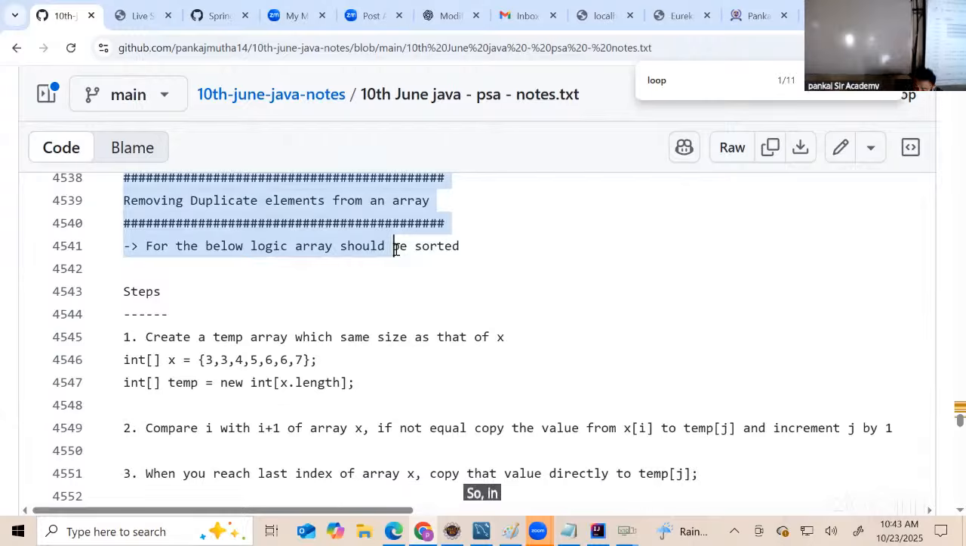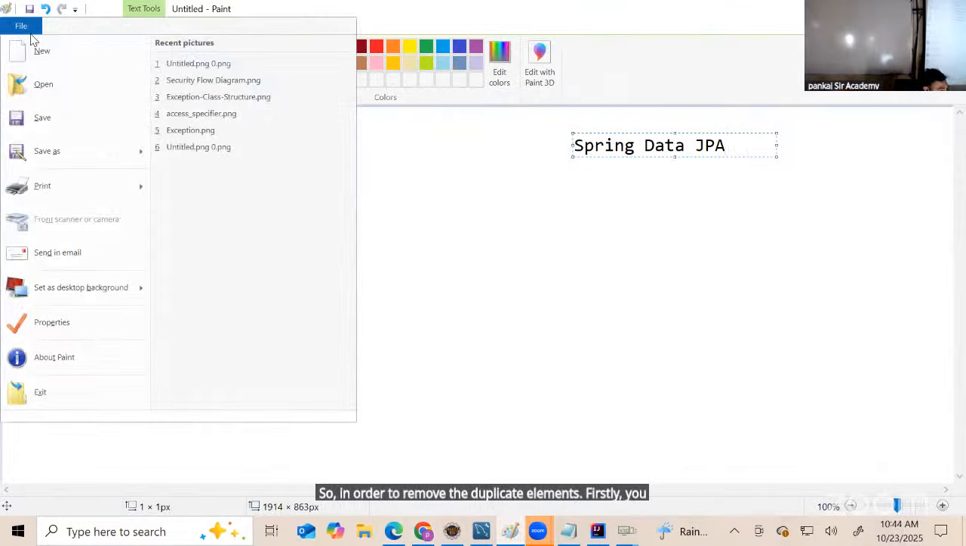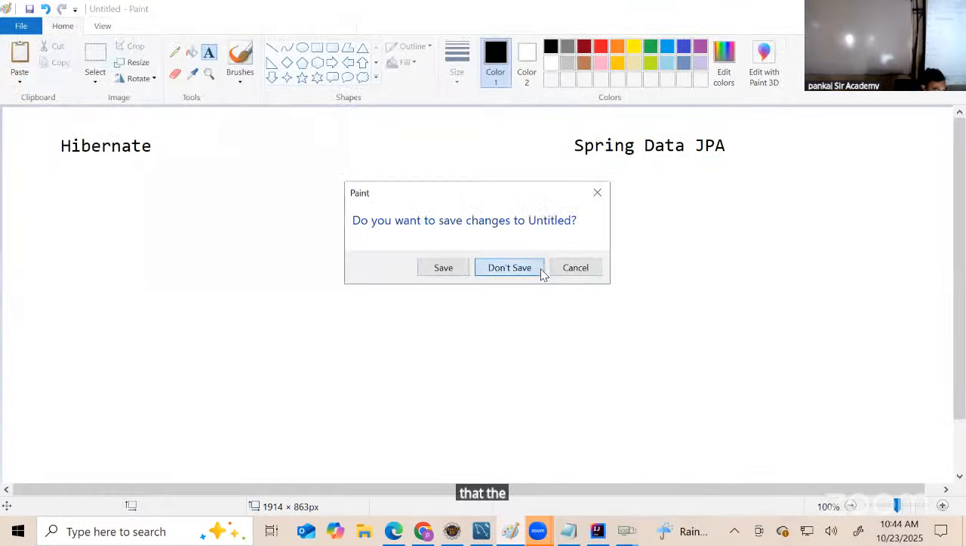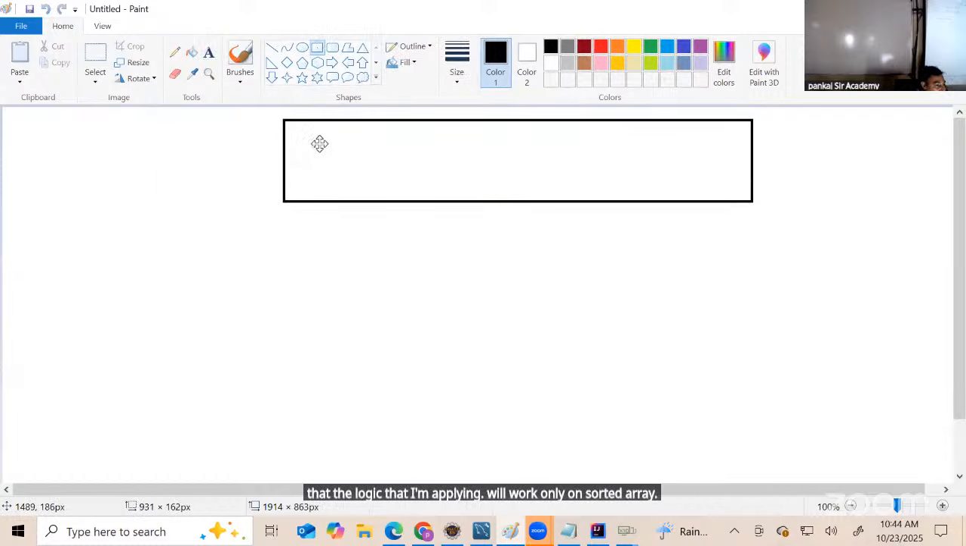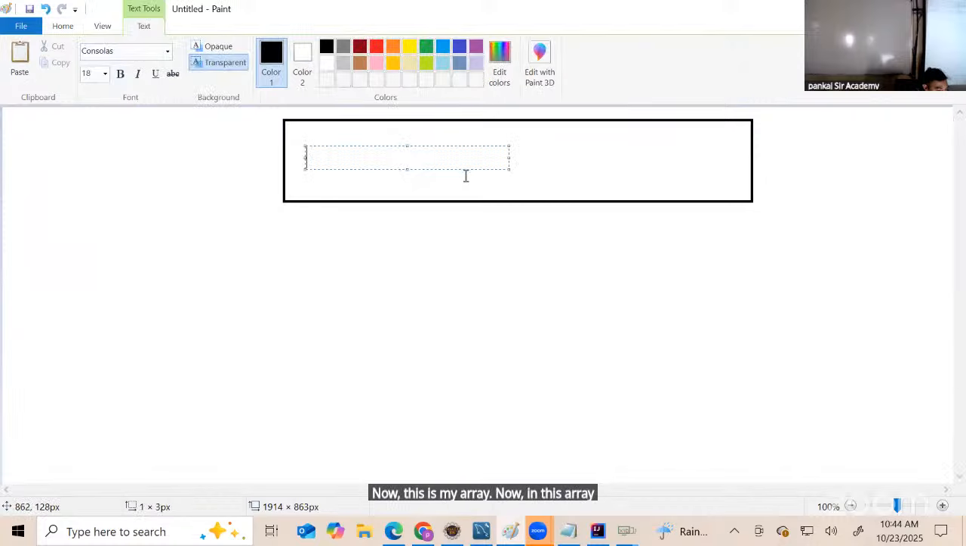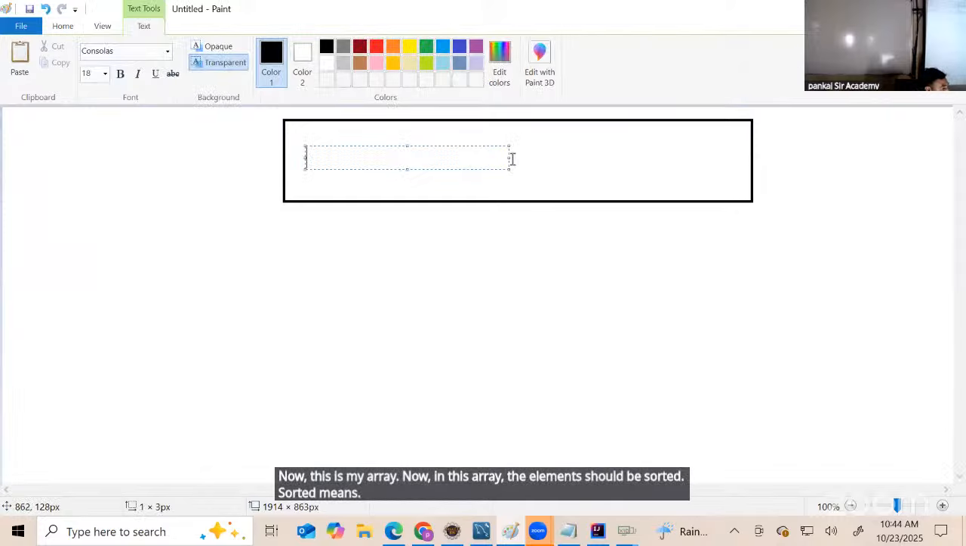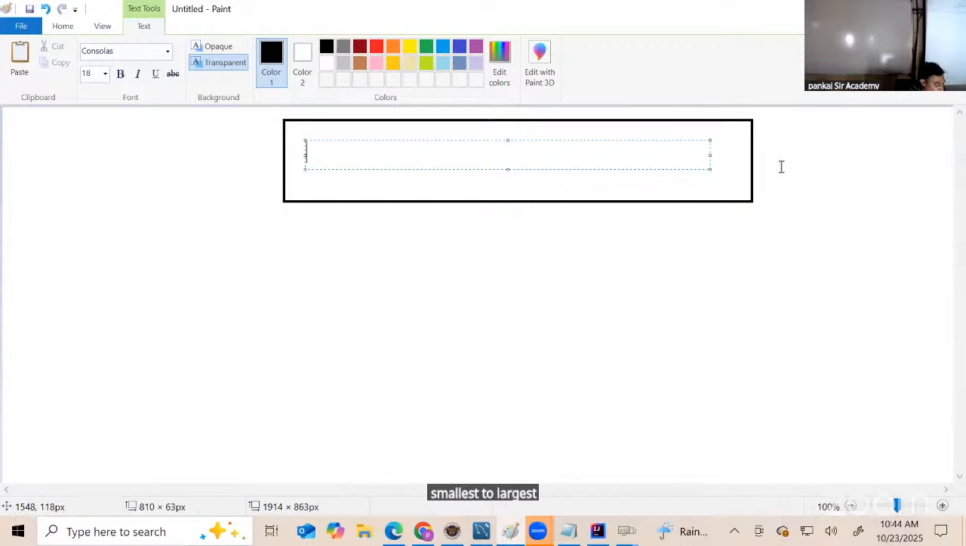So in order to remove the duplicate elements, firstly, you need to ensure that the logic that I'm applying will work only on sorted array. Now this is my array. Now in this array, the elements should be sorted. Sorted means smallest to largest. So I've got 3, 3, 4, 5, 5, 6, 6 and 7. Or let's not take such big numbers. I'll just stop here. Okay?